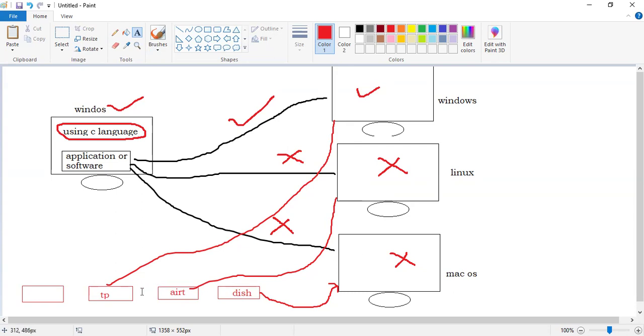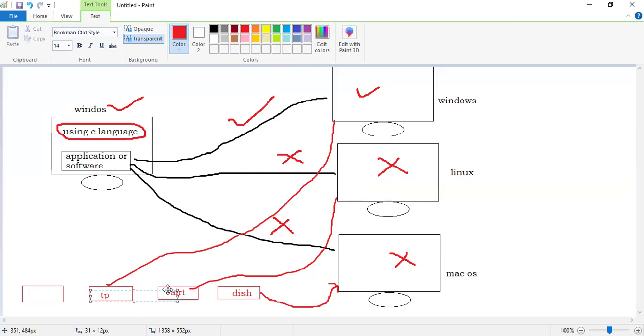That means here the platforms are different. Here the platform is Tata Play, here the platform is Airtel, here the platform is Dish TV, right? But they are able to show the same content on the first television, second television, third television. Now tell me, these Tata Play, Airtel, Dish TV are designed with some program. These are software only.